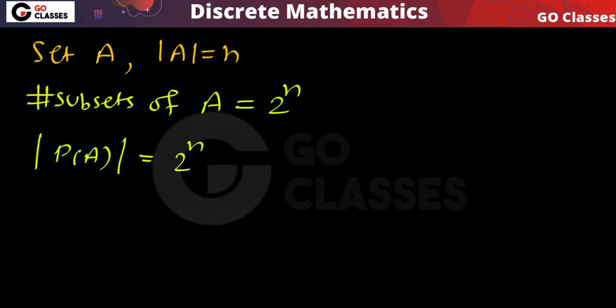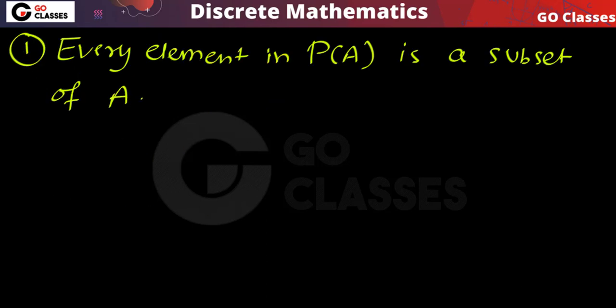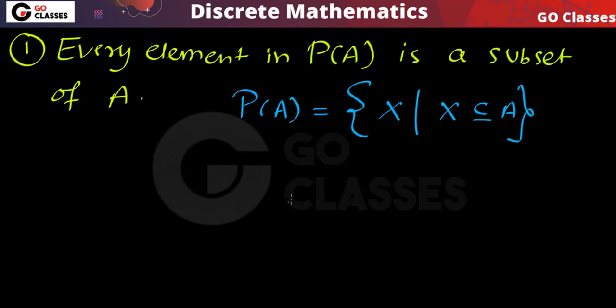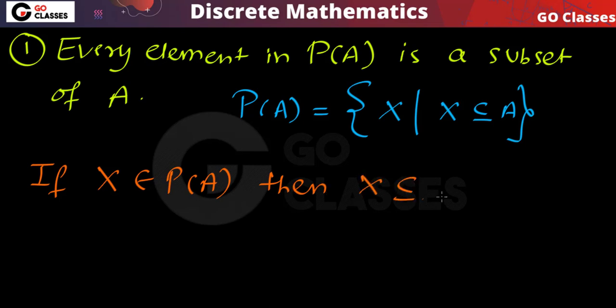The first tool is the concept that every element in the power set of A is basically a subset of A. That is by the definition, because every element that we have in the power set of A is a subset of A. So I can say that if X belongs to power set of A, then it means that X is a subset of A. This is the concept we will need.